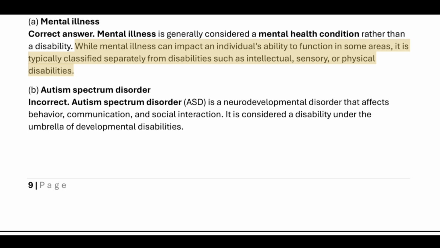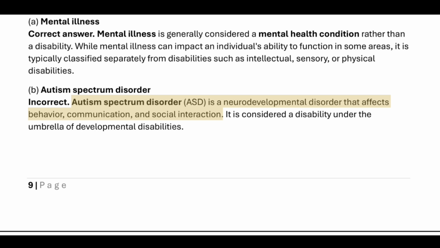While mental illness can impact an individual's ability to function in some areas, it is typically classified separately from disabilities such as intellectual, sensory, or physical disabilities. B. Autism spectrum disorder. Incorrect. Autism spectrum disorder (ASD) is a neurodevelopmental disorder that affects behavior, communication, and social interaction. It is considered a disability under the umbrella of developmental disabilities.